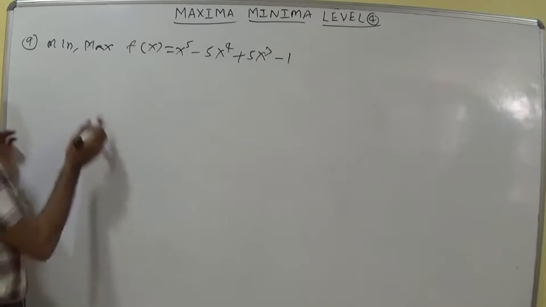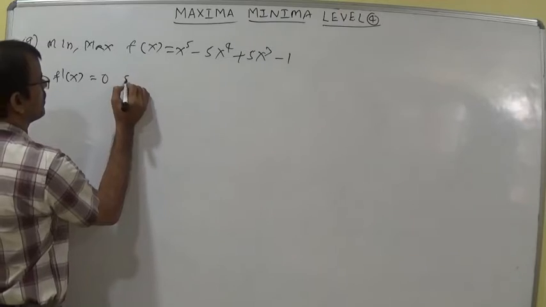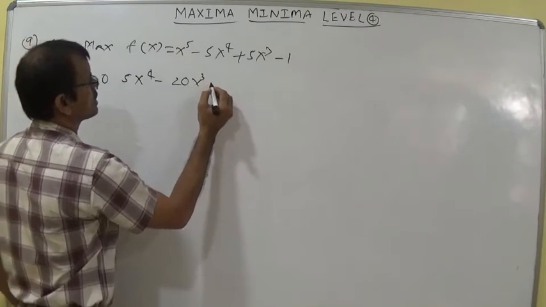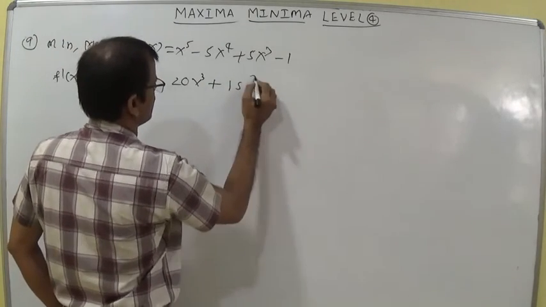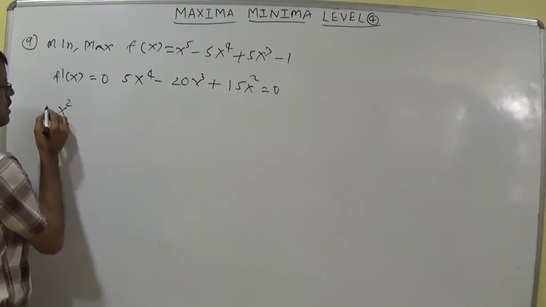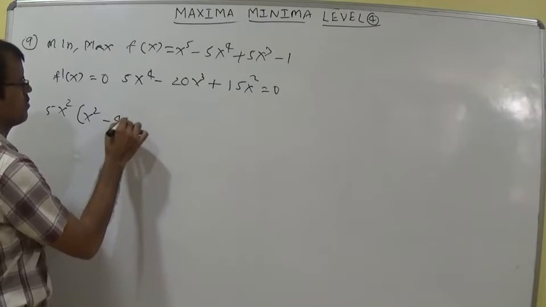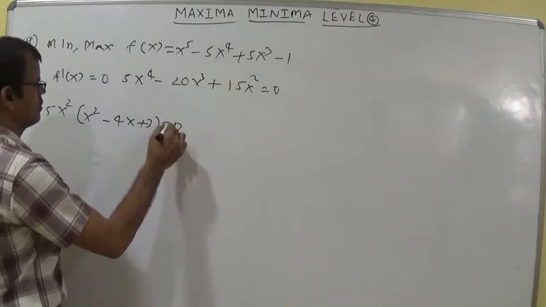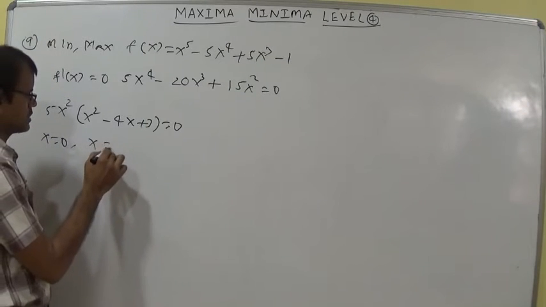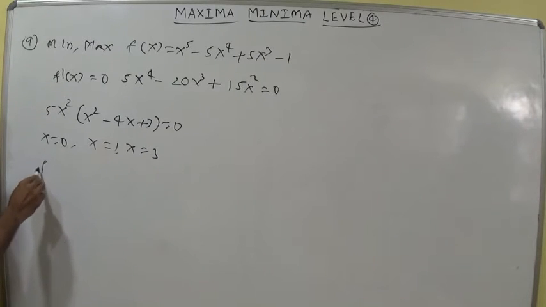According to minima maxima theory, f dash x should be equal to 0. So f dash x we can write here as 5x power 4 minus 20x cube plus 15x square equal to 0. Taking x square common, 5x square into x square minus 4x plus 3 equal to 0. So the critical points are x equal to 0, x equal to 1, x equal to 3. Let us discuss f double dash x also.